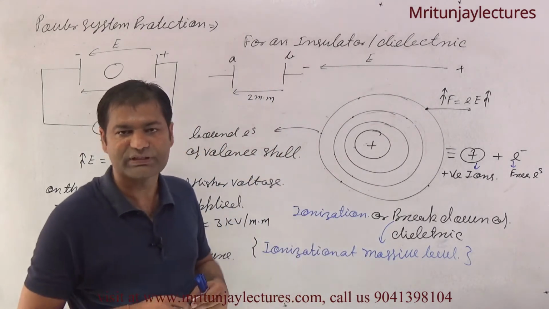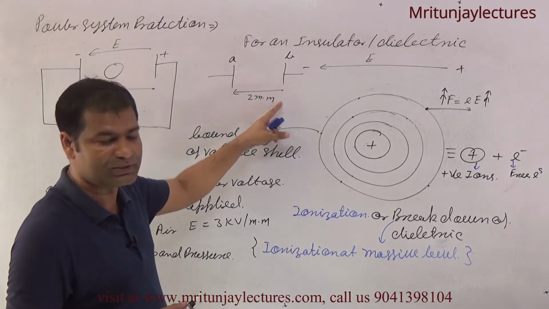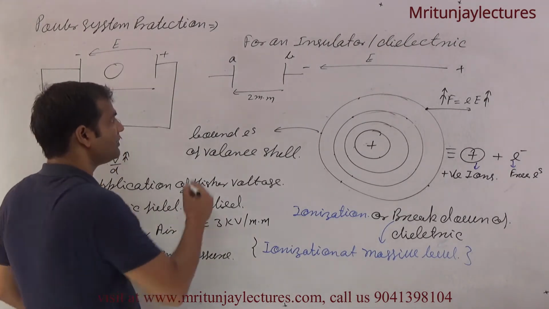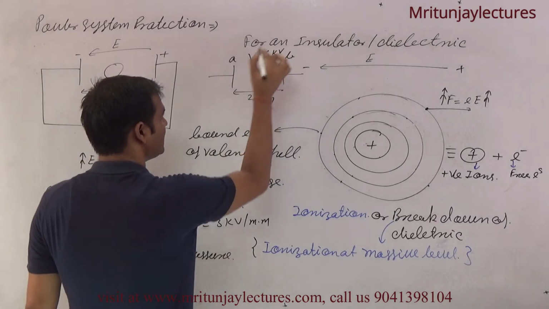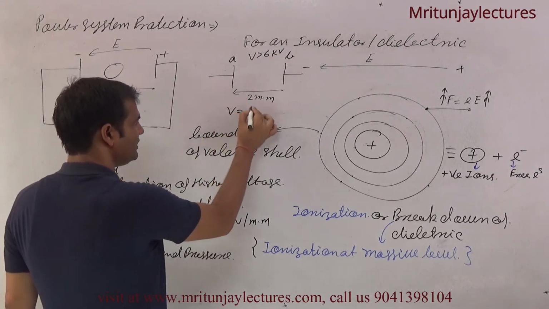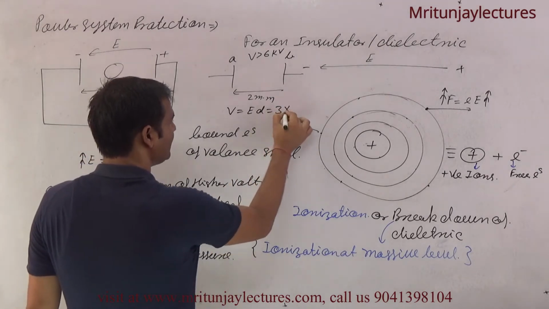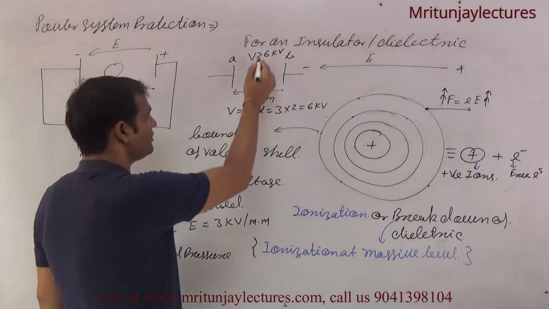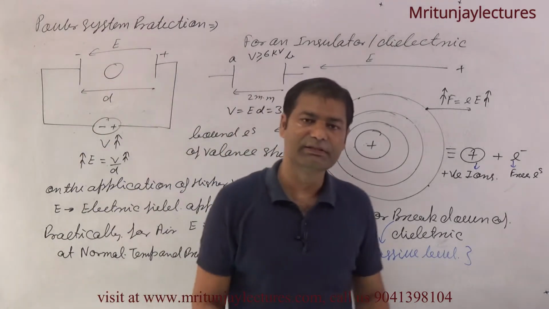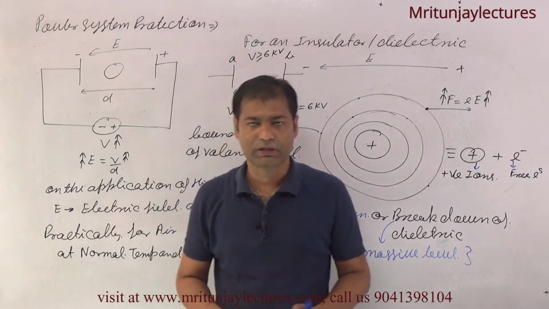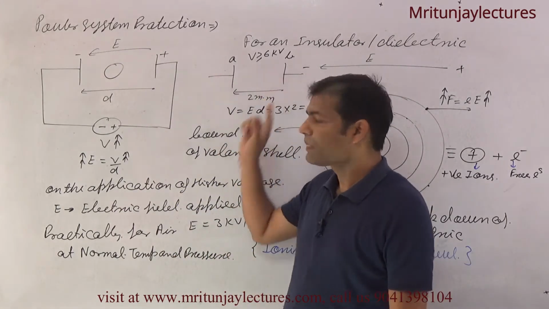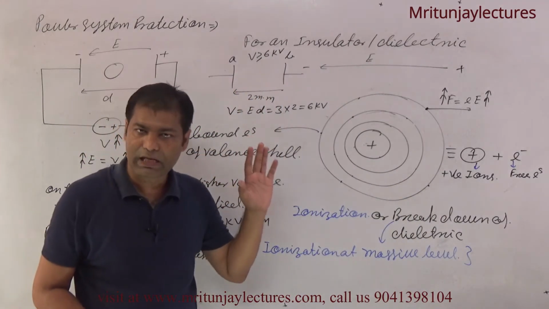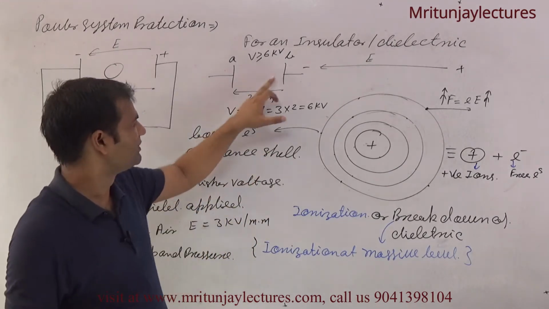Then how much voltage is required? Suppose the distance is 2 millimeter and the electric field strength is 3 kV per millimeter. It means the voltage must be greater than 6 kV. Why? Because V is equal to E into D, that is 3 at normal temperature and pressure, so 6 kV. So at least 6 kV or more. If you apply that here, then the air is totally ionized, or you can say breakdown occurs between the two plates. Clear?